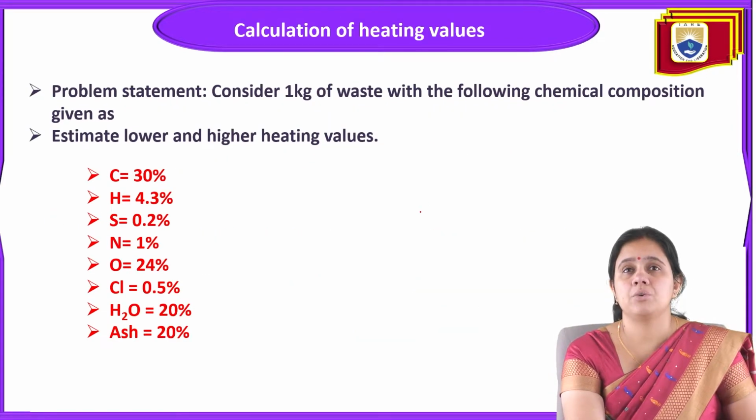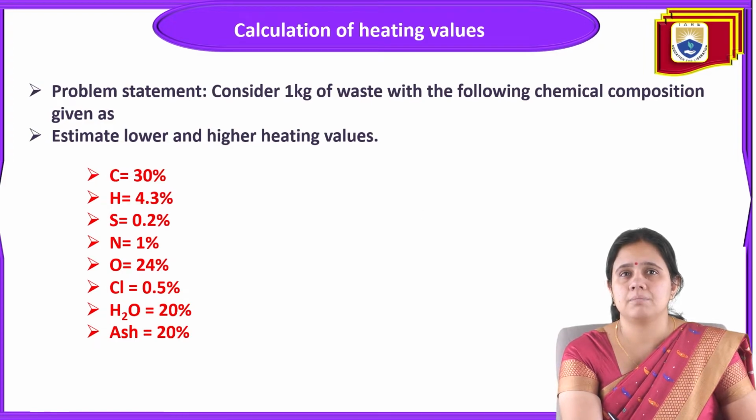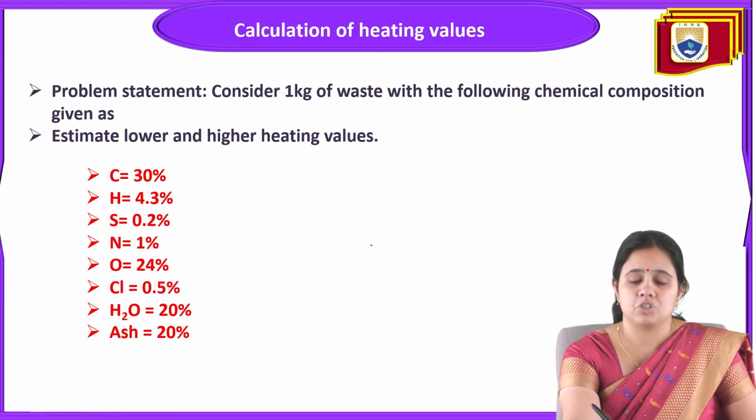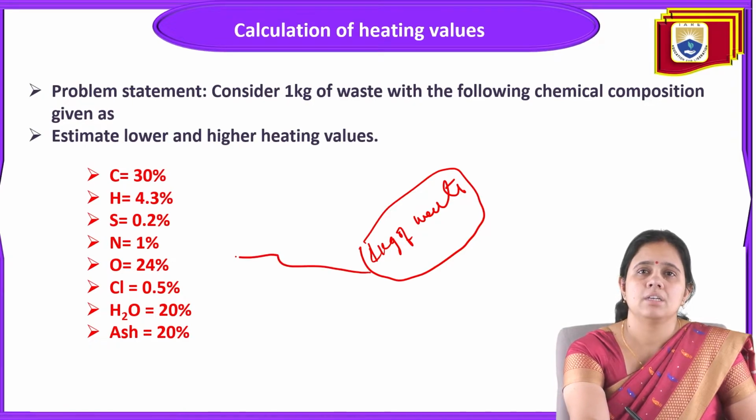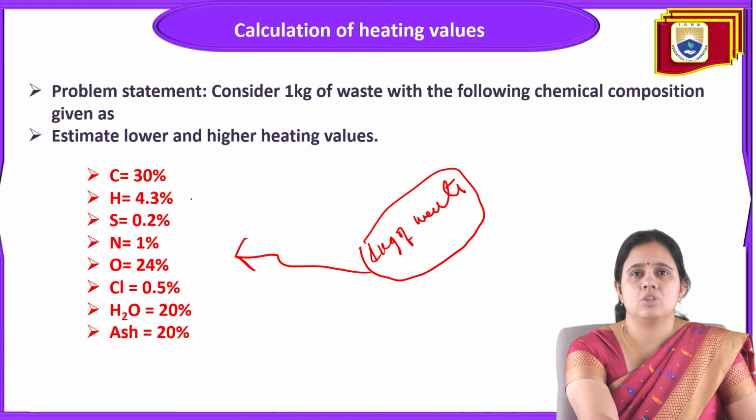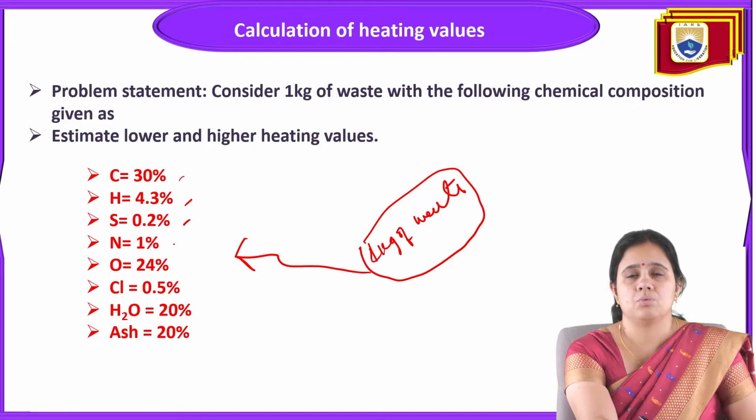So we are going to solve one problem statement based on this chemical composition. Consider 1 kg of waste with the following chemical composition: C is equal to 30%, H is equal to 4.3%, S is equal to 0.1%, nitrogen is 1%, oxygen 24%, chlorine 0.5%, H2O 20%, and ash is 20%.